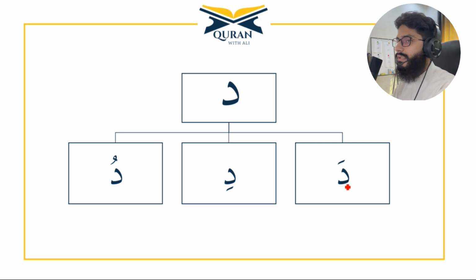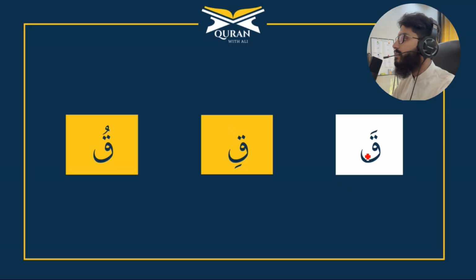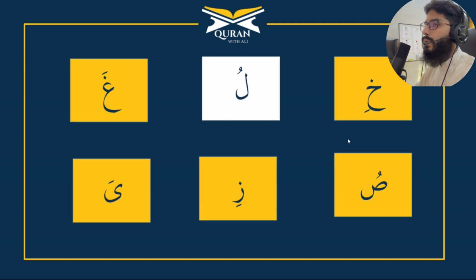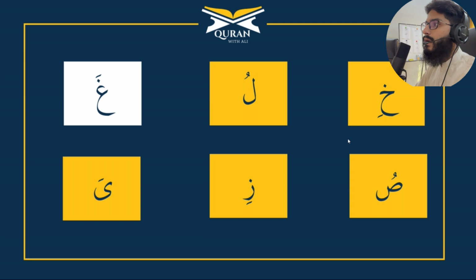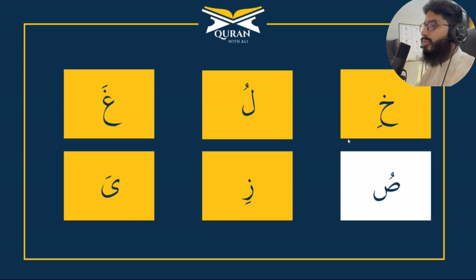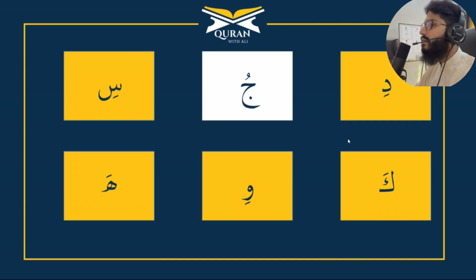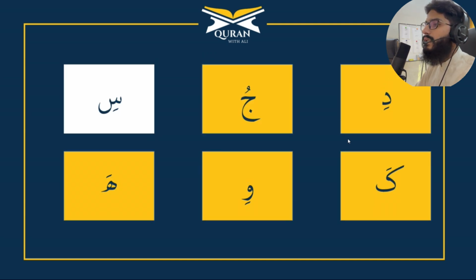Da, Di, Du. And this is Qaf: Qa, Qi, Qu. Let's read together. This is Khi. Now there's a mixing of letters, so you have to watch carefully and read with me. This will be Lu. This is Gha, Su, Zi, Ya, Di, Ju, Si.